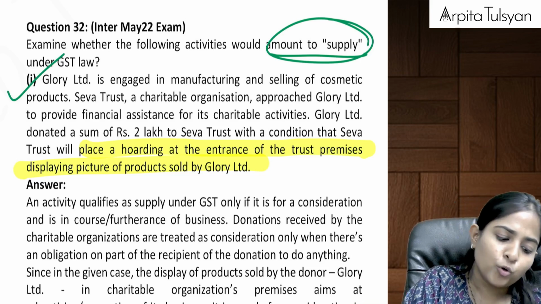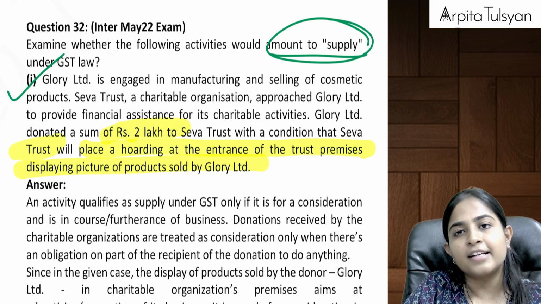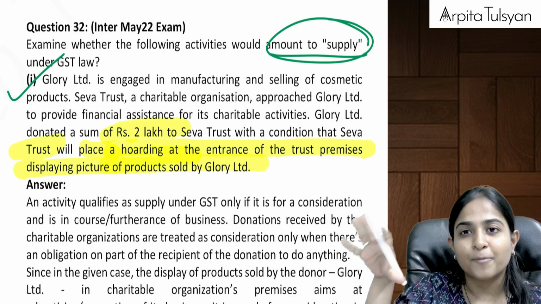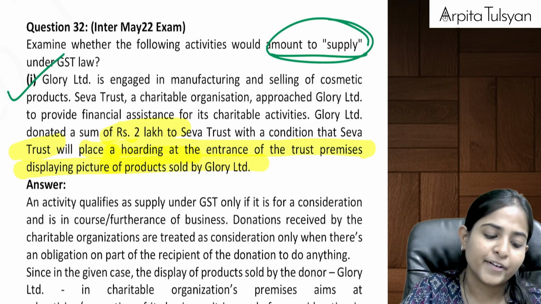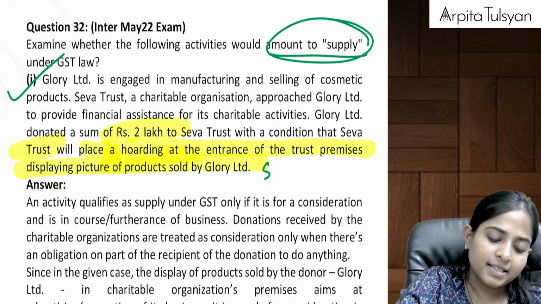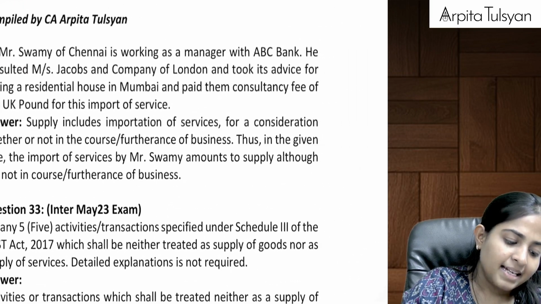Donation was given of 2 lakh rupees. Yes, for that, what did the charitable trust do in return for us? It has put a hoarding of our business products. Can we say there is a non-monetary consideration that we are receiving for this 2 lakhs? Yes, so this transaction will be considered as a supply. Then next one.